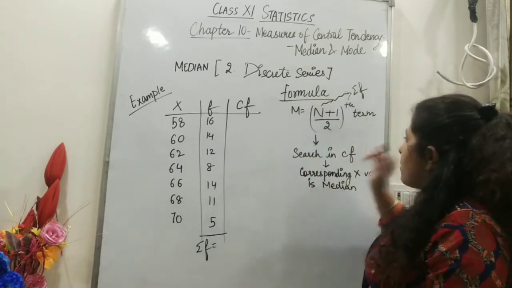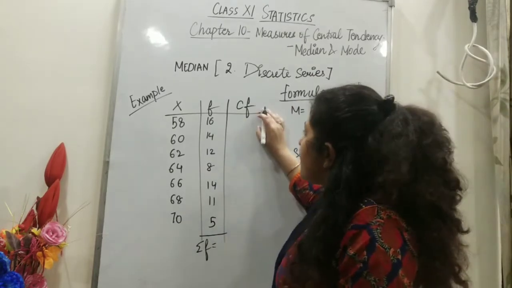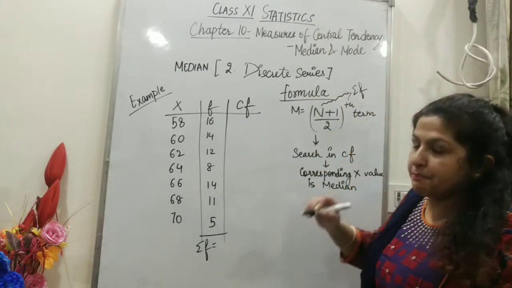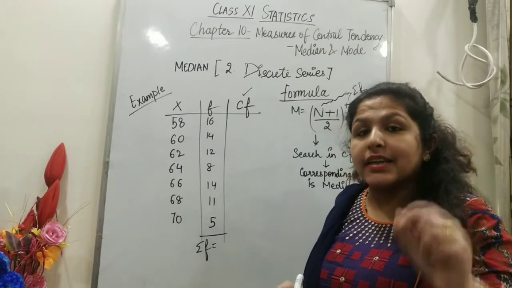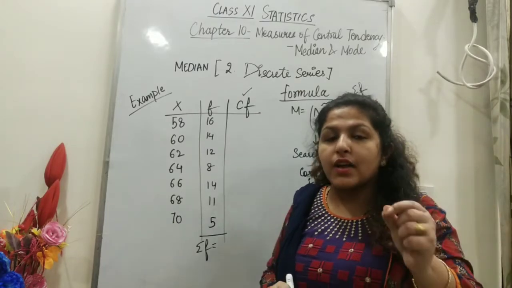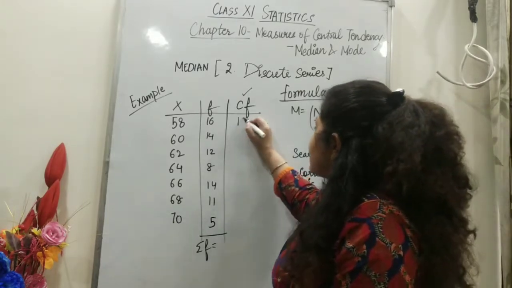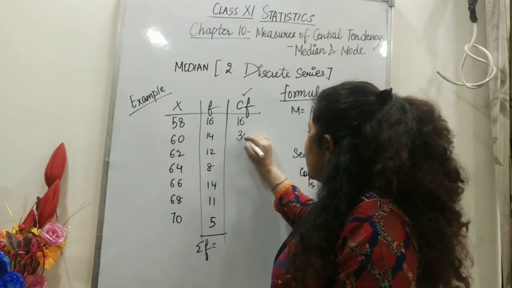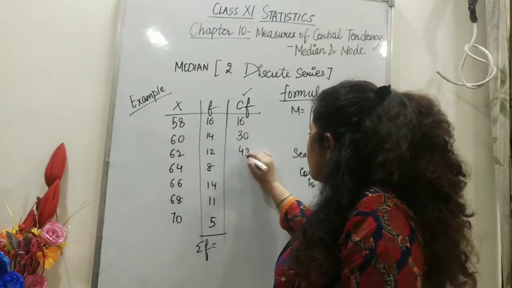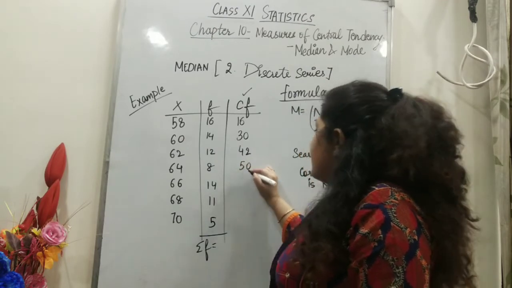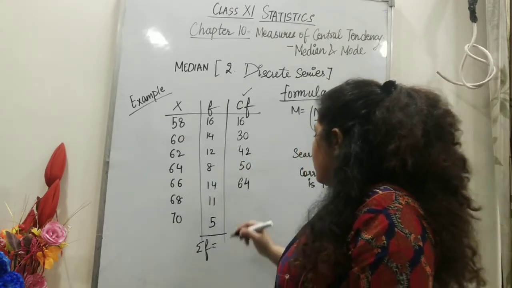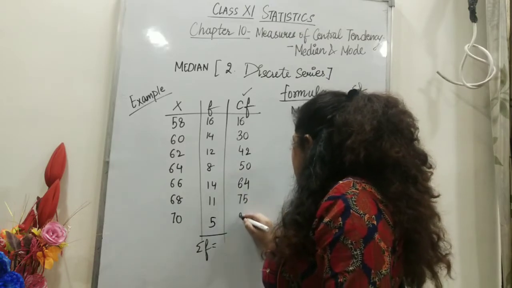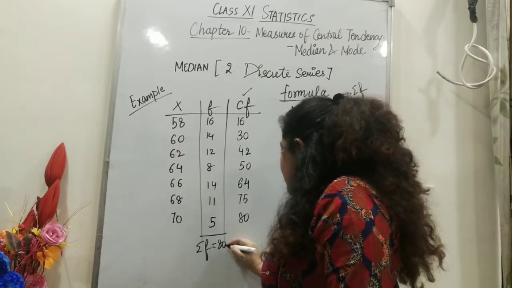Calculate frequency total and, side by side, calculate CF, because that is the very first step to solve for median. Always calculate cumulative frequency as you have done in your 10th class. So calculate 16 plus 14 is 30, 30 plus 12 is 42, plus 8 is 50, 50 plus 14 is 64, 64 plus 16 is 80.